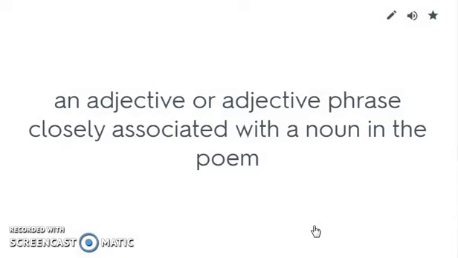Epithet, an adjective or adjective phrase closely associated with a noun in the poem. Instead of saying Athena, you would see gray-eyed Athena. Instead of saying Zeus, you would say Zeus, Lord of the clouds, or Zeus of the thunderbolt, or it's not the sea, it's the wine dark sea. You'll know it's an epithet because those descriptions repeat throughout the story. They're part of the formula of the story and they keep coming back. That is how you'll know you have run into an epithet.